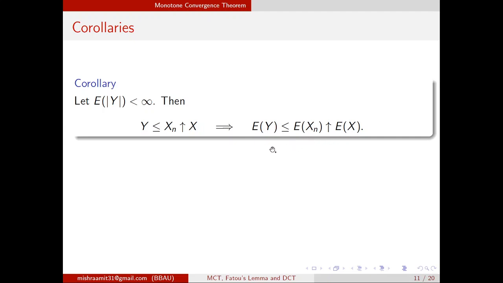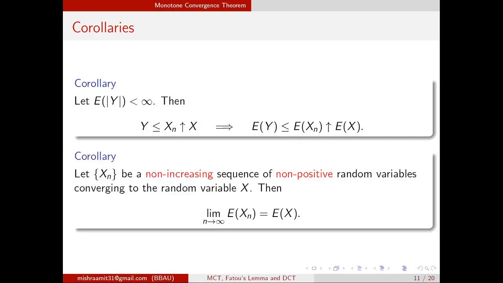The proof is very simple, so I have skipped the proof. You can just do the proof. You just define a new sequence Zn which is xn minus y and apply the monotone convergence theorem on Zn. You will get the result.